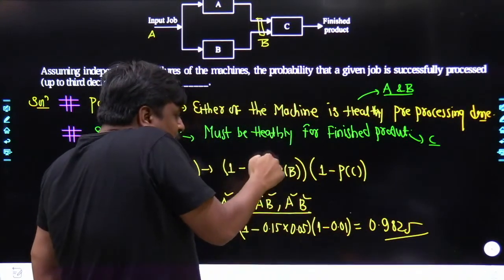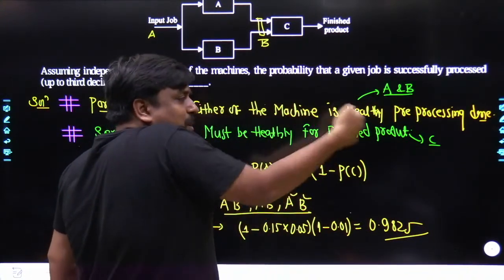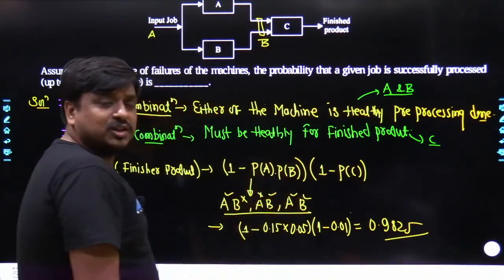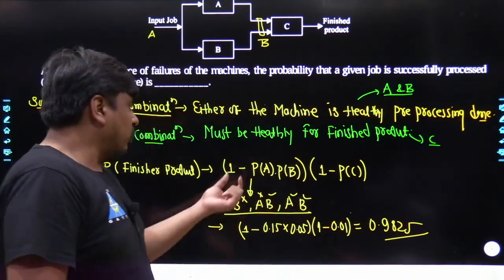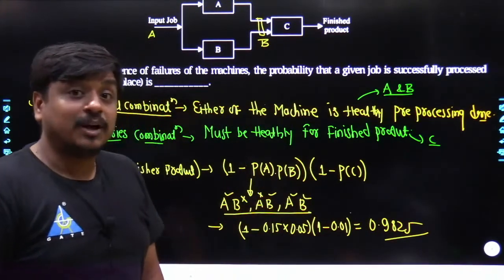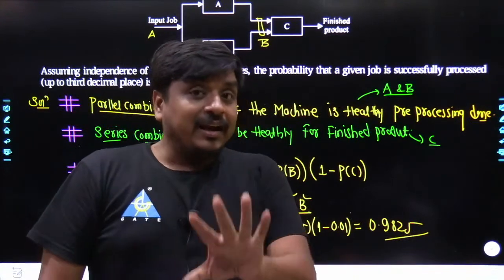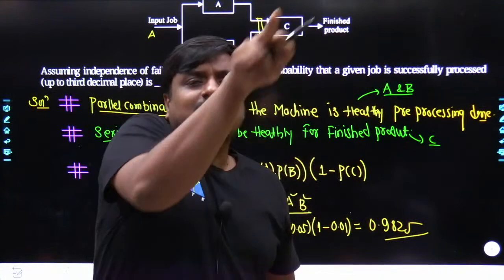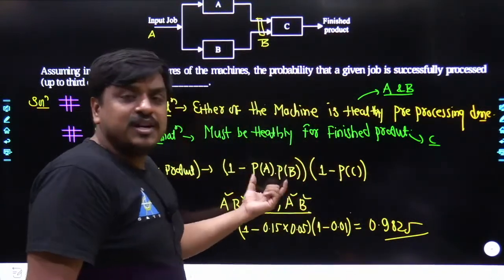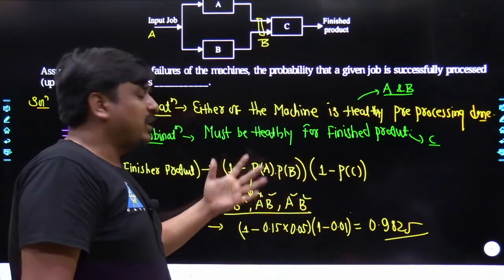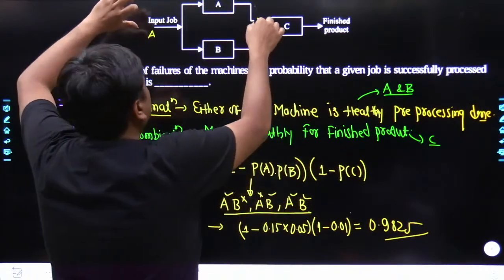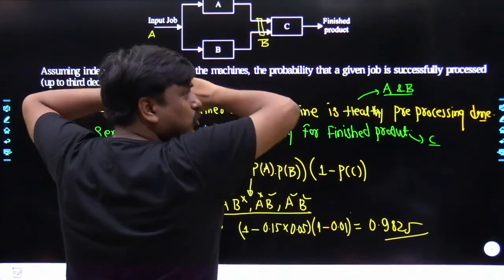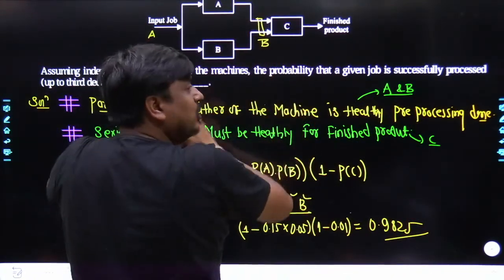Again, the probability would get multiplied with P(A), P(B) as well as P(C), and you yourself would be able to understand this value would be going down. As P(A), P(B), P(C), P(D), P(E), P(F), P(G), P(H) keep multiplying, you can see very well that at the end of the day this value is tending towards 0. Why? Because all of the data which are going to get multiplied are between 0 and 1, and as a large number of such values keep multiplying, this value would almost go towards 0 and this factor would become 1. So you can say, sir, almost it has been made sure that between A and B we are going to do the processing without any failure itself.